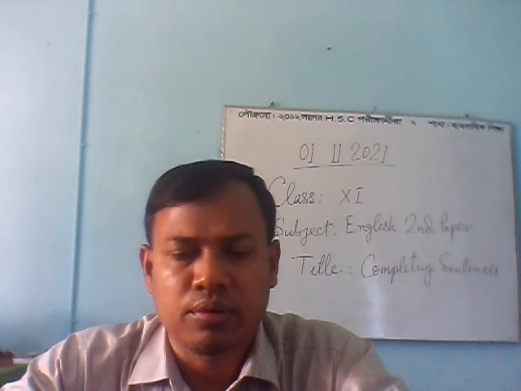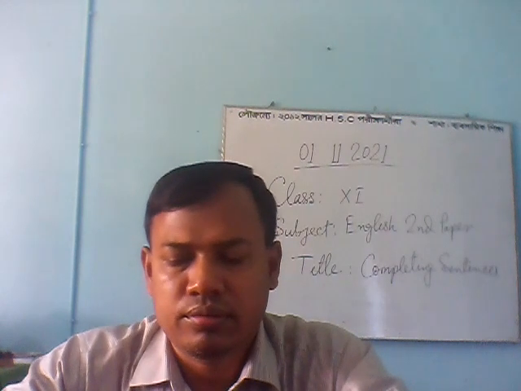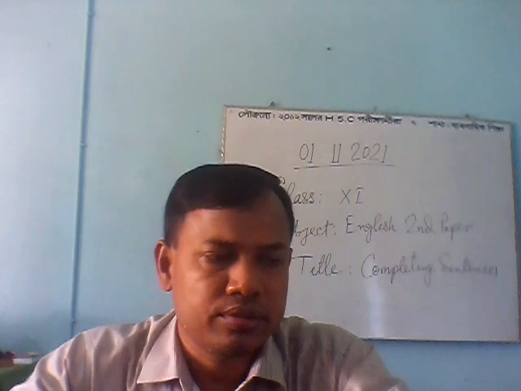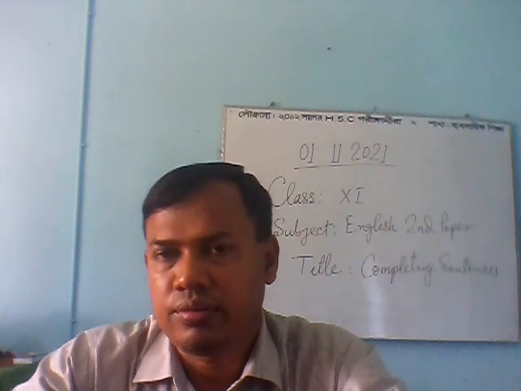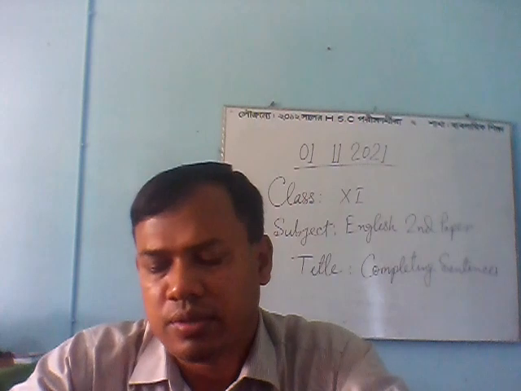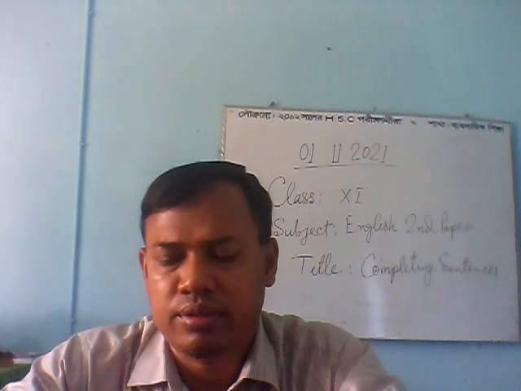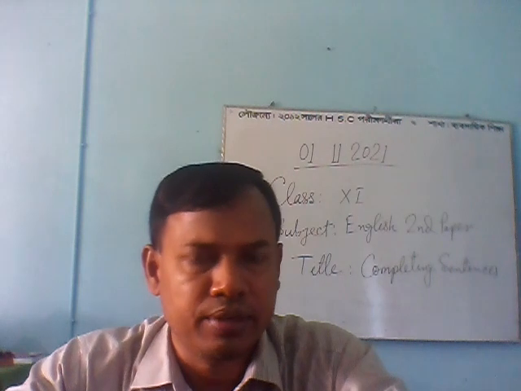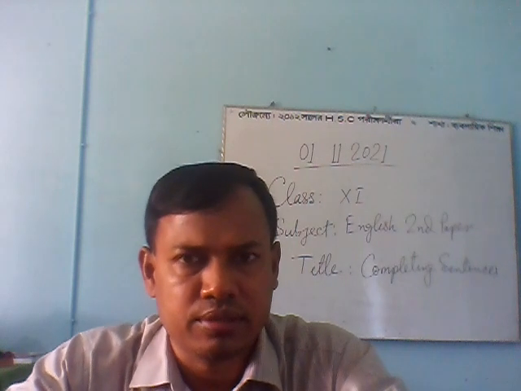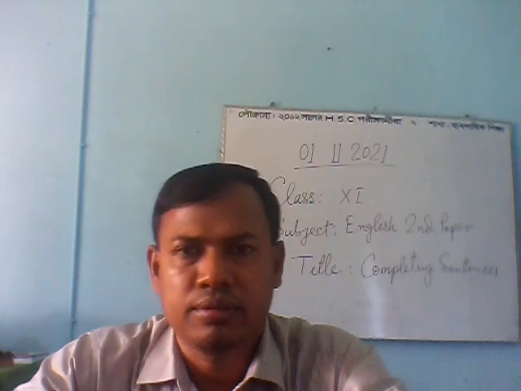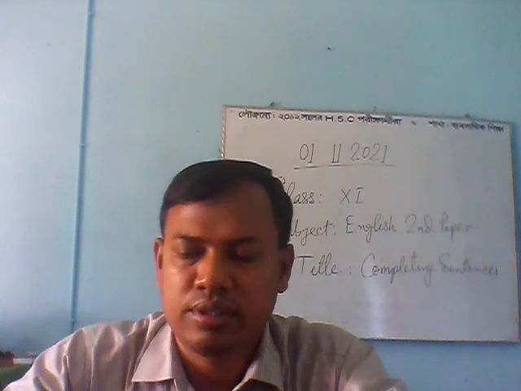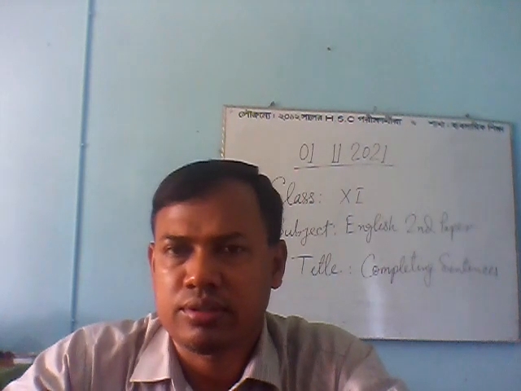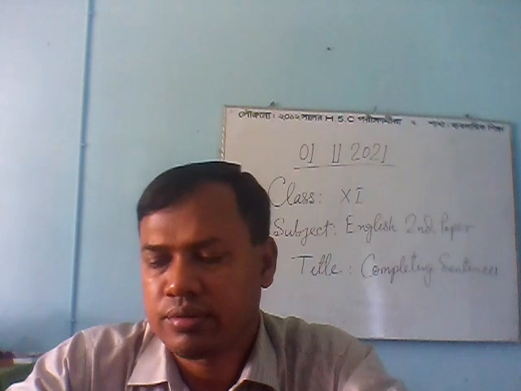Although he is poor, he is honest. Though he is poor, this part is given. If this part is given, you will complete the next part. That means the main clause. If the subordinate clause is given, the main part will be completed by you. If the main part, the principal clause, is given, the subordinate clause will be completed by you. Suppose he is honest. Though he is poor, he is honest.